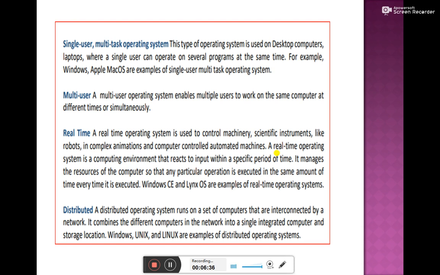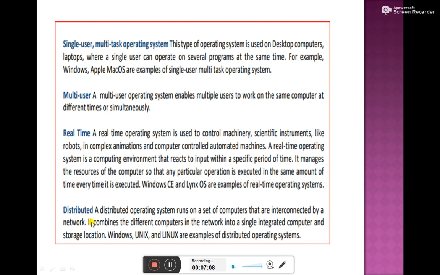If we talk about the real-time operating system, it is used to control machinery, scientific instruments like robots, complex animations and computer-controlled automated machines. Dear students, real-time operating systems are used basically for scientific purposes, complex calculations, machine learning and robotics. So these kinds of computers which are used for these special purposes are known as real-time operating systems.